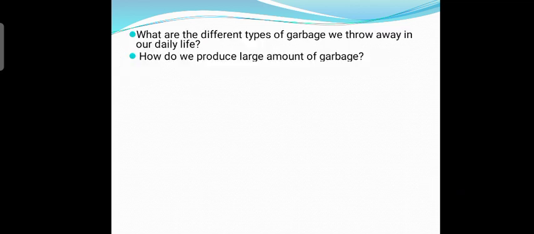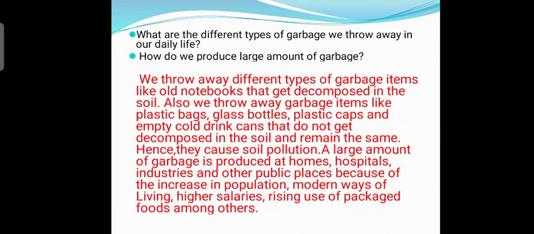What are the different types of garbage we throw away in our daily life? How do we produce a large amount of garbage? So let's see. We throw away different types of garbage items like old notebooks that get decomposed in the soil. Also, we throw away garbage items like plastic bags, glass bottles, plastic caps, and empty cold drink cans that do not get decomposed in the soil and remain the same.